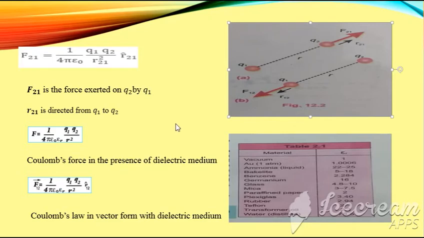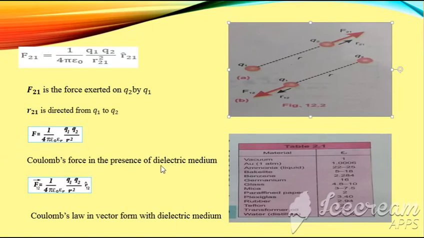So further explaining Coulomb's law, if we replace the medium between the two charges by some other medium, meaning if we replace free space or vacuum by some insulator, which is also termed a dielectric medium between the plates, then the equation of Coulomb's force will become F is equal to 1 over 4 pi epsilon naught epsilon R, which is relative permittivity, into Q1 Q2 over R square. So this is Coulomb's force in the presence of the dielectric medium.